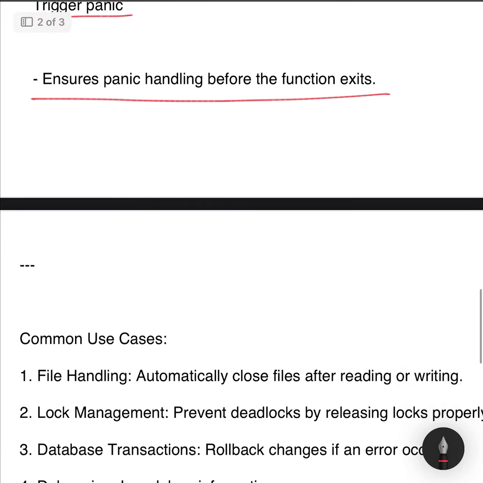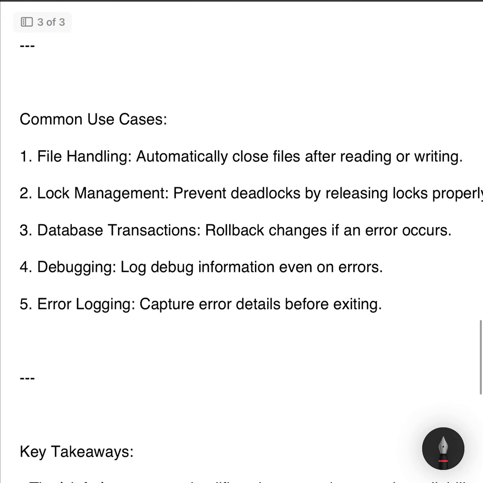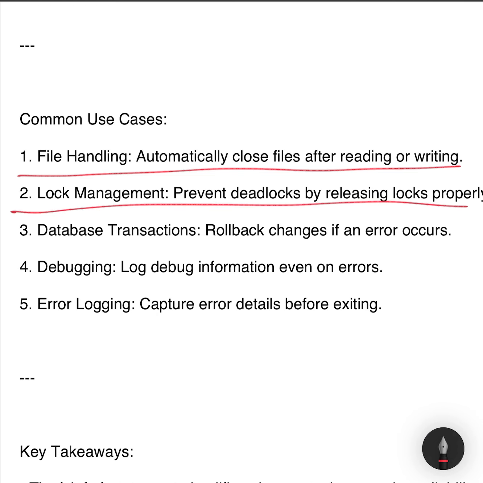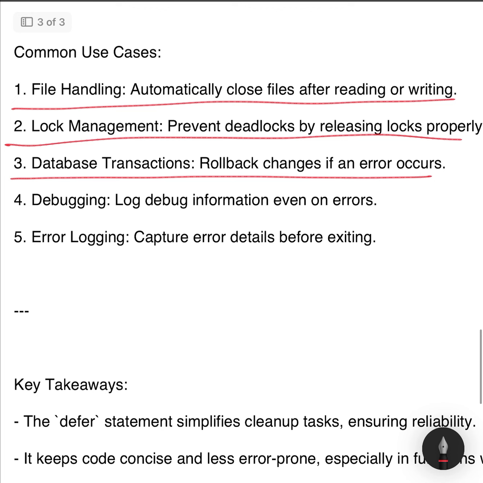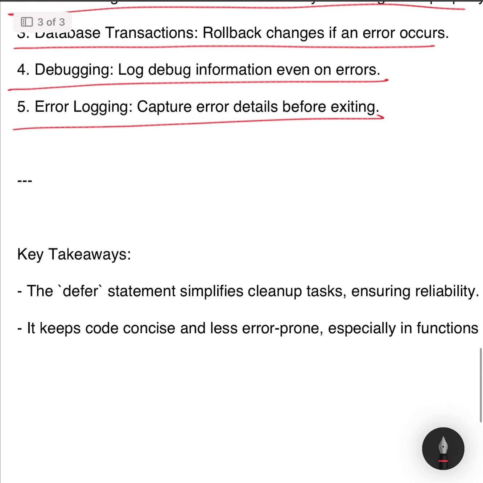Common use cases. 1. File handling. Open a file and defer its closure to avoid leaving file handles open. 2. Lock management. Acquire a lock and defer its release to prevent deadlocks. 3. Database transactions. Start a transaction and defer a rollback to maintain consistency. 4. Error logging. Defer logging to ensure errors are captured, even if the function crashes. 5. Debugging. Print debug information at the end of a function using defer.